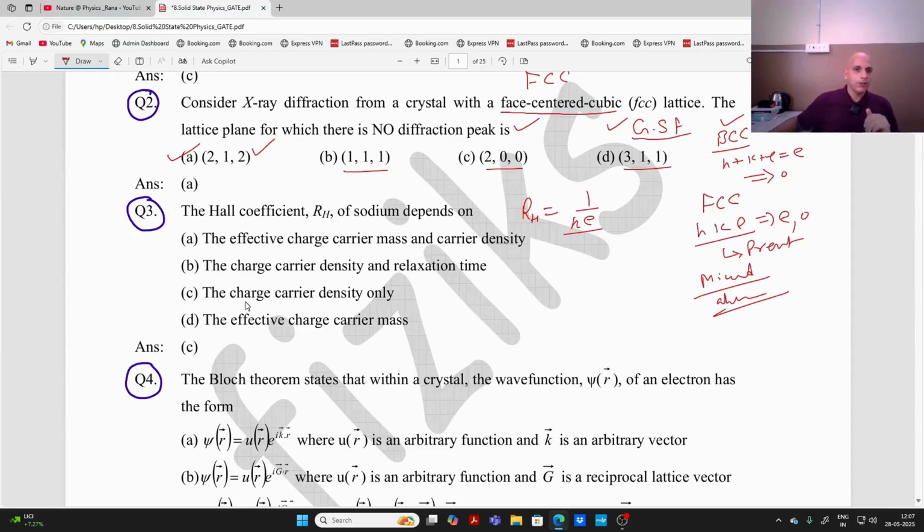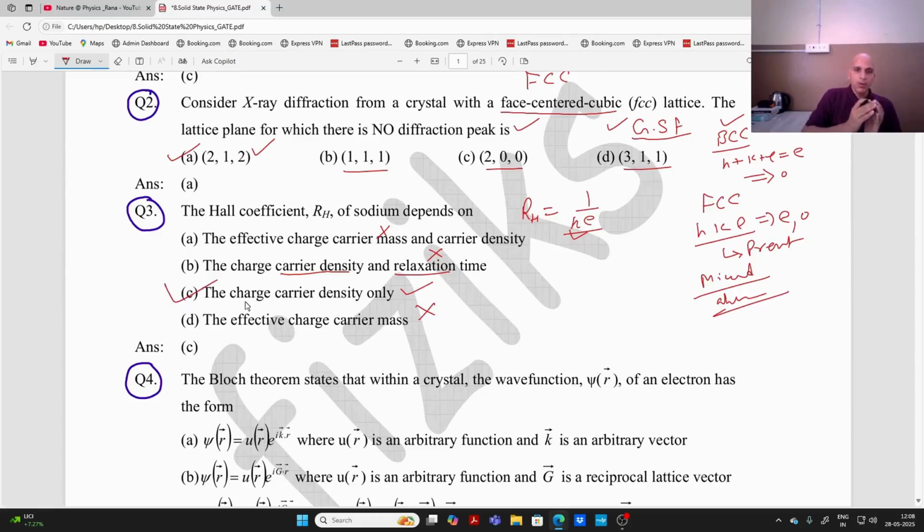So now they are asking, does it depend upon the effective charge carrier mass? No, wrong, right? The charge carrier density and the relaxation time? Charge carrier density is correct, but relaxation time has no role. The charge carrier density only, correct answer, n, right? The effective mass, wrong. So C is the correct answer, right?